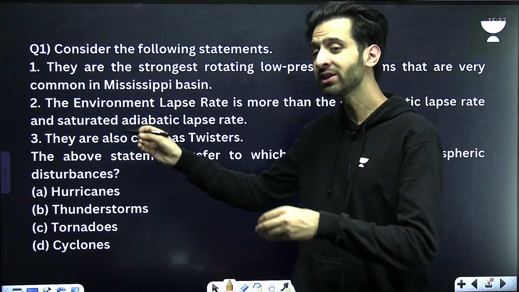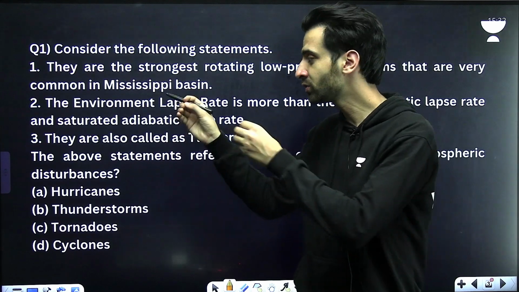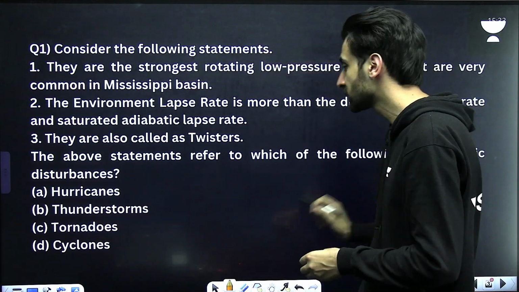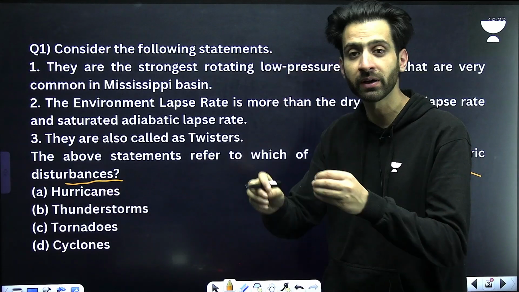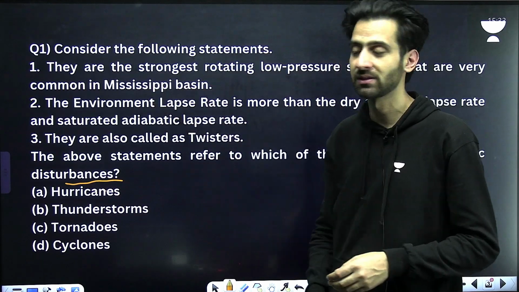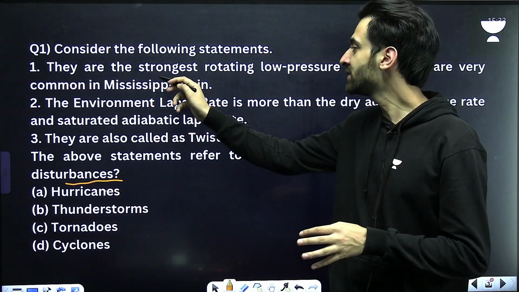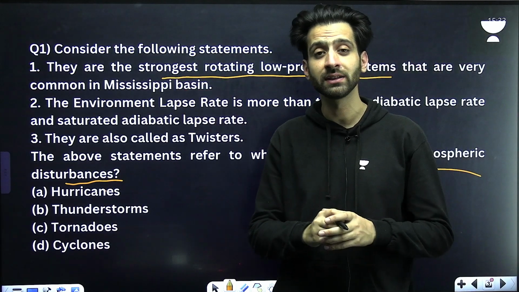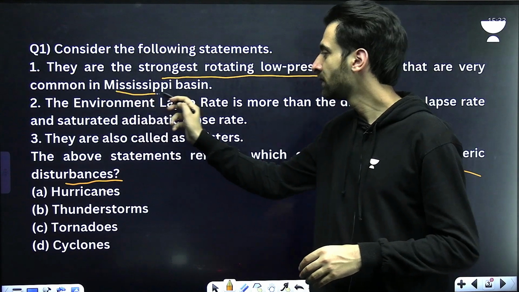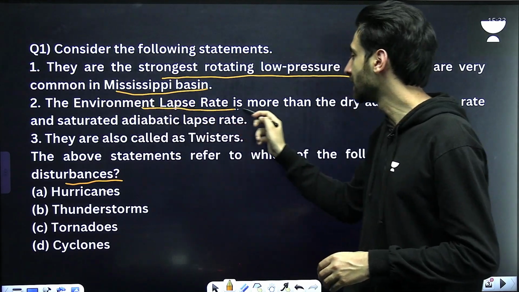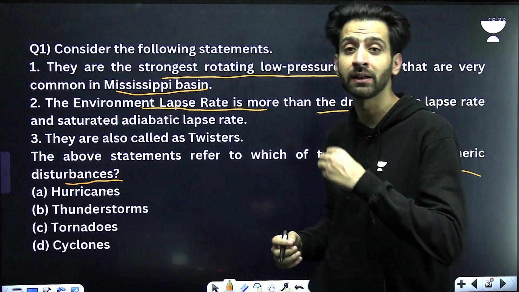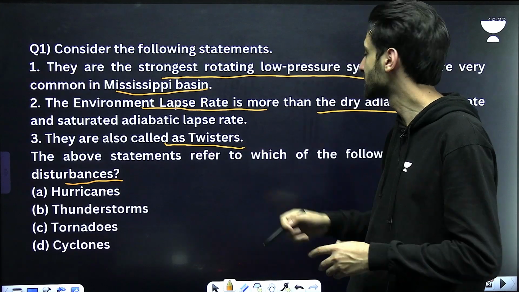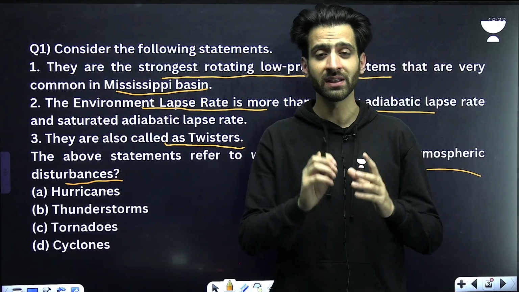Now, 3 statements are given and we have to read the statements and figure out which of the following atmospheric disturbances is properly represented by the 3 statements. Statement number 1 is the strongest rotating low pressure system that is usually found in the Mississippi Basin. Second, environmental lapse rate is more than the dry adiabatic lapse rate. Number 3, these are also called twisters. Is it clear? These are the 3 statements.